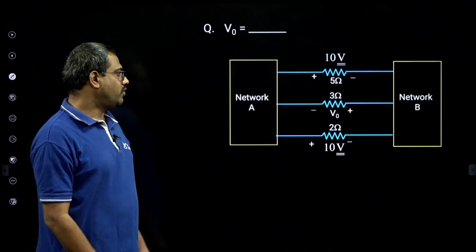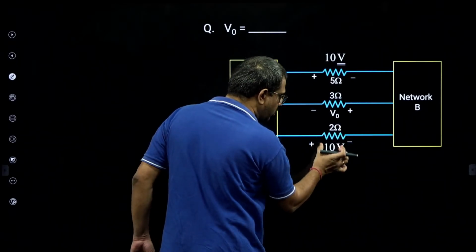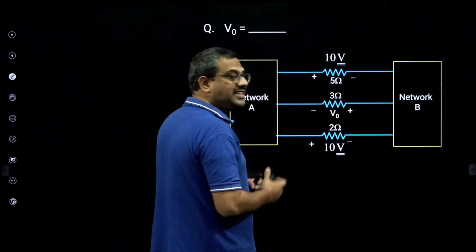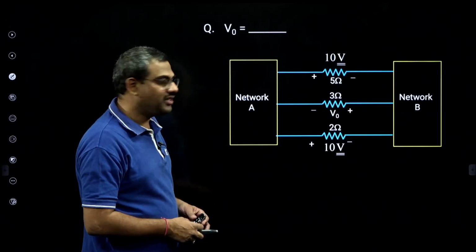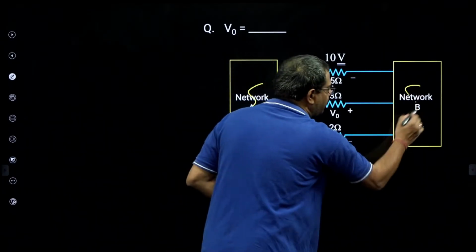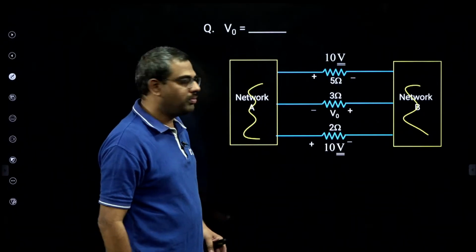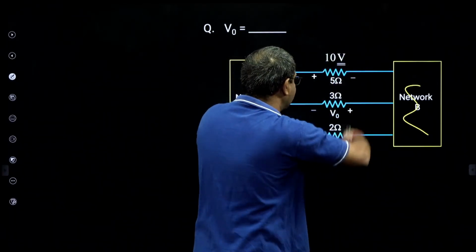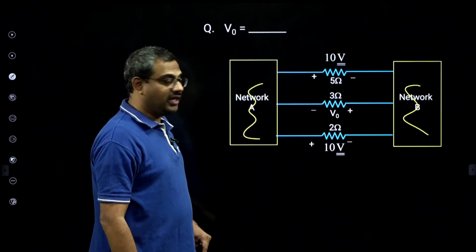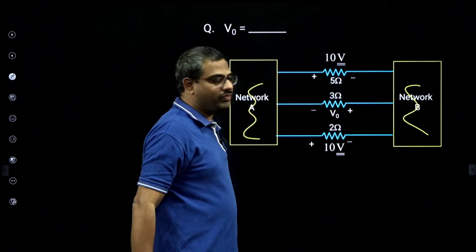Now what is V0? See, he gave the voltage across 5 ohms as 10 volts. The voltage across 2 ohms is also 10 volts, but he is asking V0. Don't think this is parallel. It is a very cunning bit. Who told you they are parallel? This is a different network, this is a different network, and the internal connections we don't know. So don't argue this is parallel and say directly it is 10 volts. They are not parallel, because they are networks. If these were not networks but a single node, they would be parallel and the voltage would have been the same.